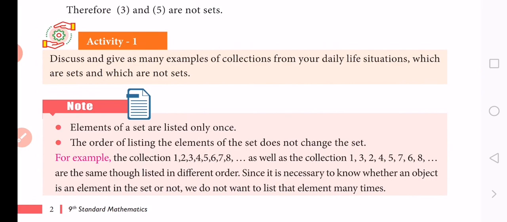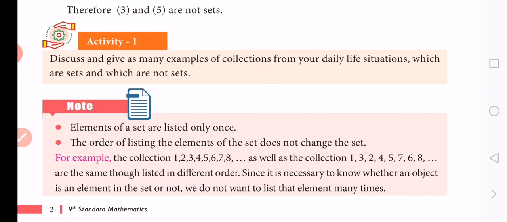At the same time, the collection of girl students in your class. The collection of girls in our SVB. These are all collections of classes in our school. The collection of students in our school, the whole school from pre-KG to 12th standard. The collection of all boys in SVB from KG to 12th standard.